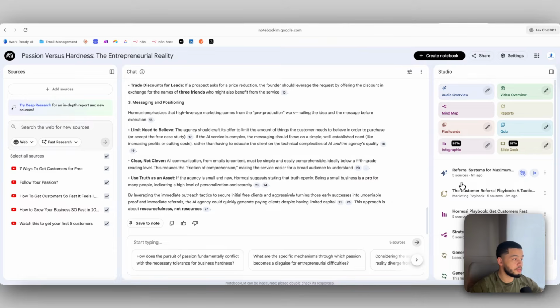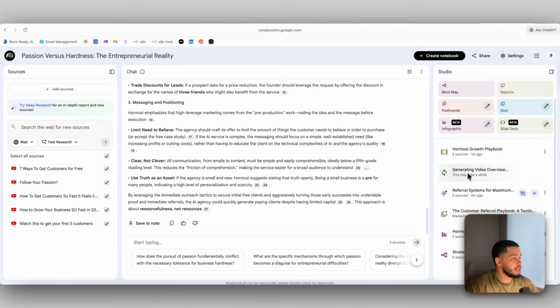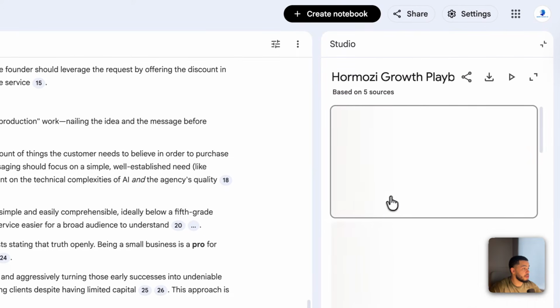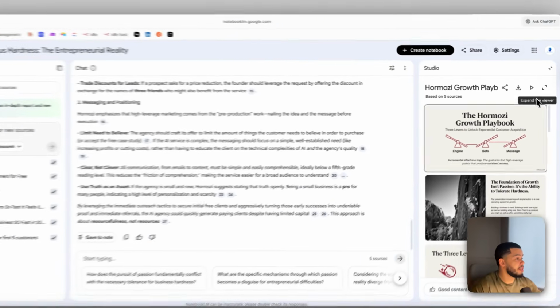So you can see that I was able to jump in, add in some audio, add in whatever I need to add in, and it's going to continue with the podcast as if I'm a member of that podcast. So if we jump over here now, you can see the slides has just finished, and if we jump in here, we can see the full slides.